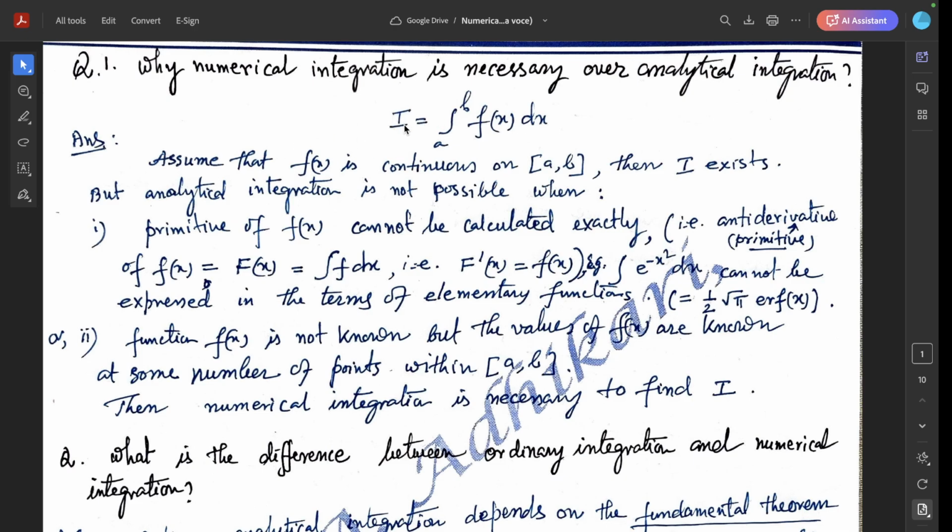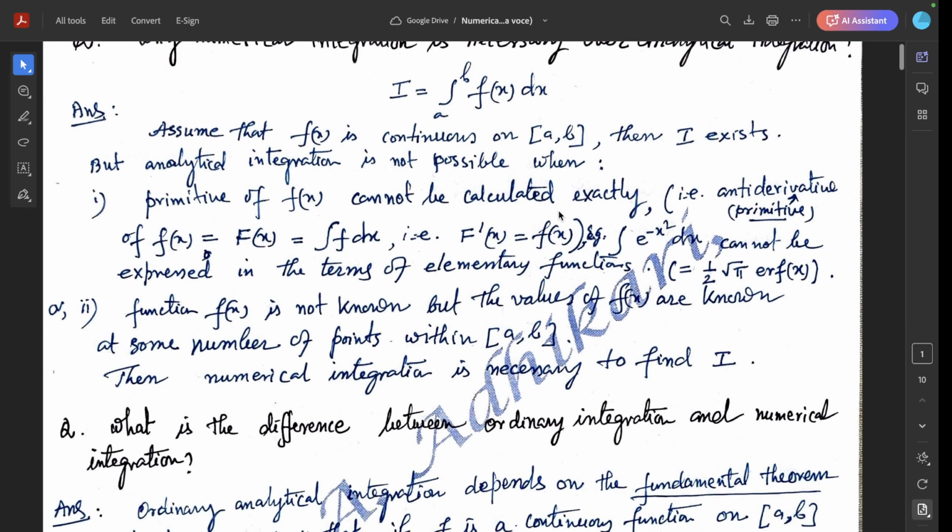Is integration I equal to the integral from a to b of f(x) dx? Assume f(x) is continuous on the closed interval [a, b], then I exists, but analytical integration is not possible when the primitive of f(x) cannot be calculated exactly, that is, the antiderivative F(x) equal to the integral of f(x) dx, where F'(x) equals f(x).